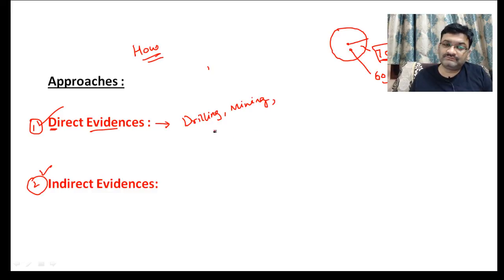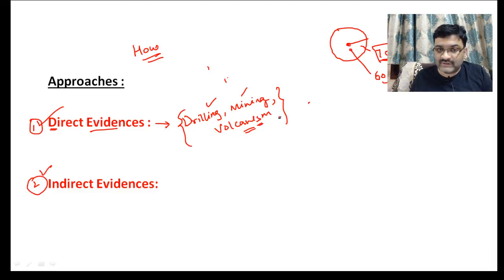then volcanism. All these will come under the direct evidences. But are they really going to help us in understanding the entire interior of the earth? The answer is no. How much can you drill? You can drill only some 10 to 15 kilometers. How much can you mine, or what will be the depth of the volcanism? It can be hardly 100 or 200 kilometers, not more than that.